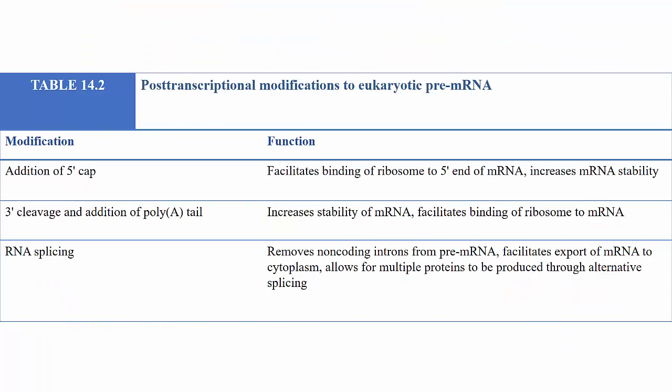Over here, we have a review of what we talked about in pre-mRNA processing in eukaryotes. We had the addition of the 5' cap that facilitates binding of ribosome to the 5' end of the mRNA. Also, it increases mRNA stability. We had the 3' cleavage and addition of poly-A tail. The poly-A tail increases the stability of mRNA and facilitates binding of ribosome to the mRNA. And we had the RNA splicing. RNA splicing removes non-coding introns from pre-mRNA. It facilitates export of mRNA to the cytoplasm and allows for multiple proteins to be produced through alternative splicing.